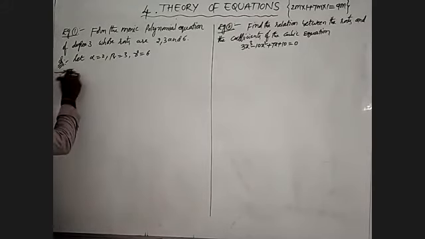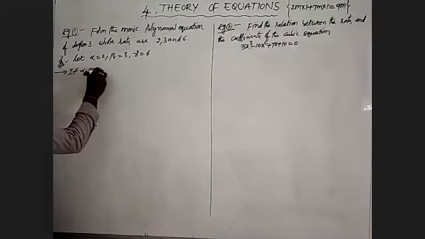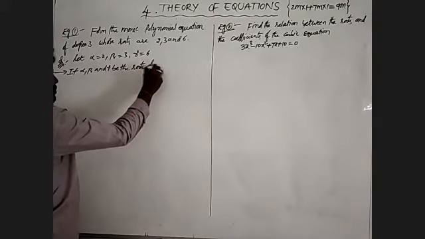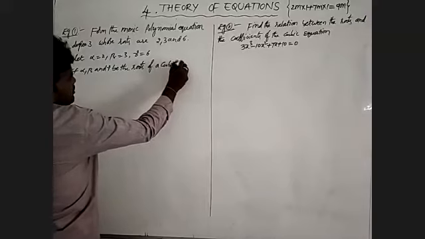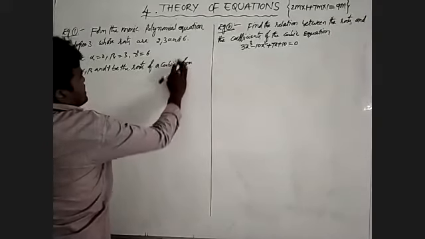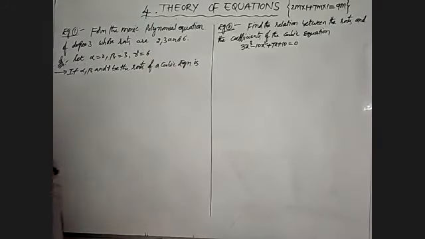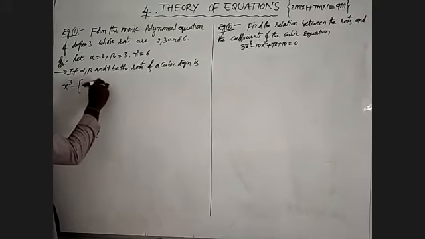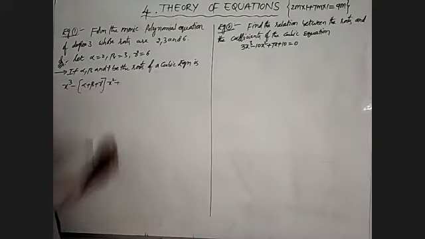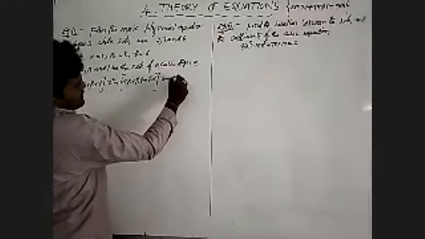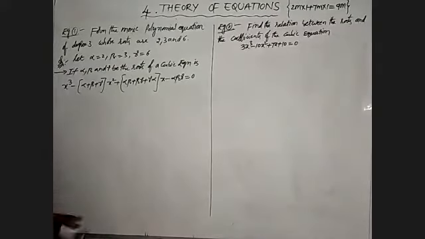If alpha, beta and gamma are the roots of a cubic equation, the formula is x cube minus (alpha plus beta plus gamma) x square plus (alpha beta plus beta gamma plus gamma alpha) x minus alpha beta gamma is equal to 0.